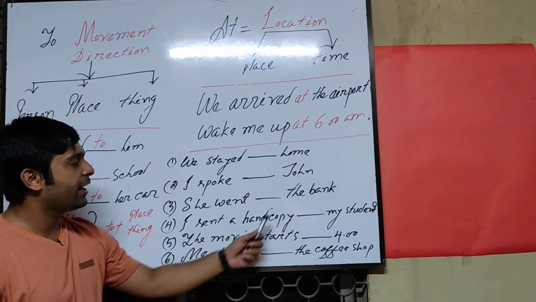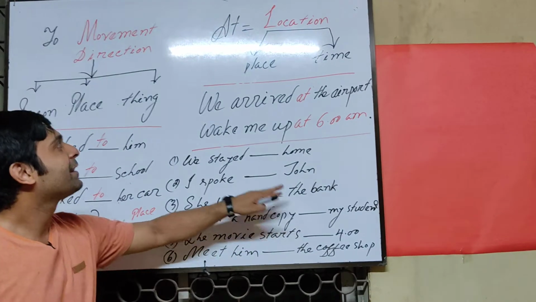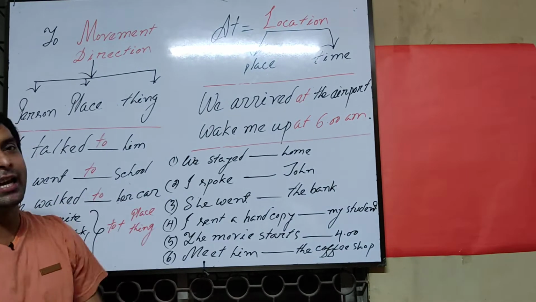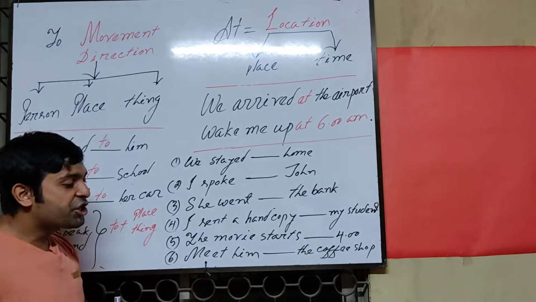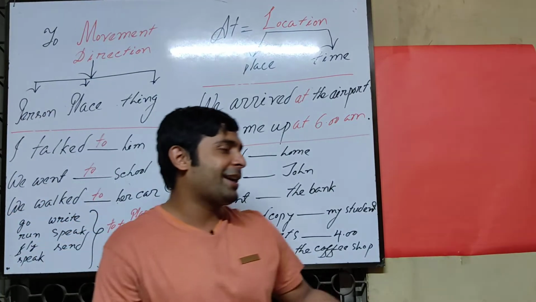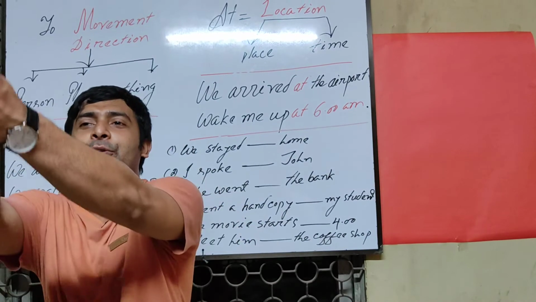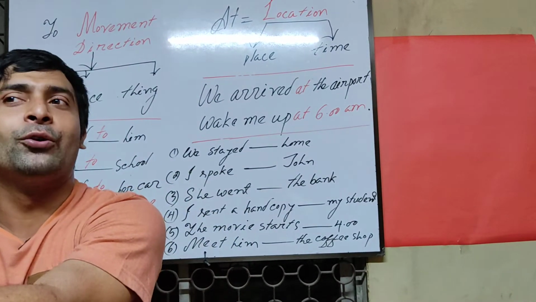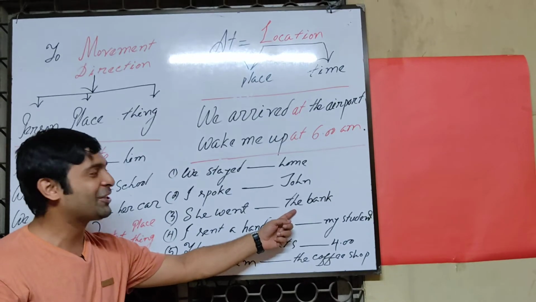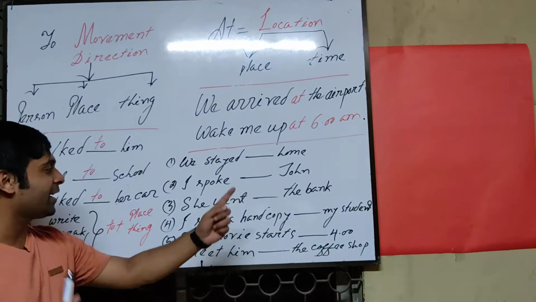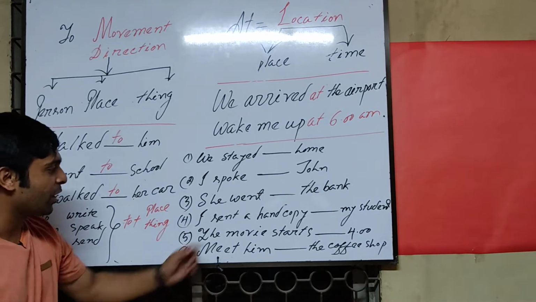Next one. She went dash the bank. So what kind of place is it? We can say here, the bank. Is this a place or anything else? So there is a place. And is there any direction? I went, she went. Everybody went. So I went to school or college. So I went or she went dash the bank. Is this the direction? Yes, you are right. There is the direction. We should say here, she went to the bank. Yes, you are right.